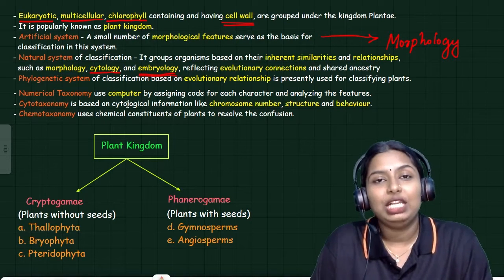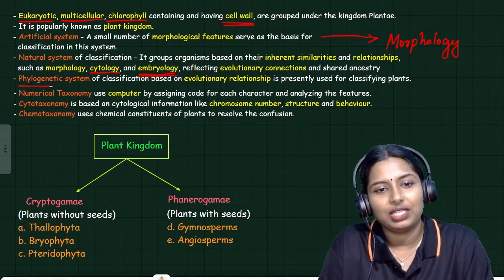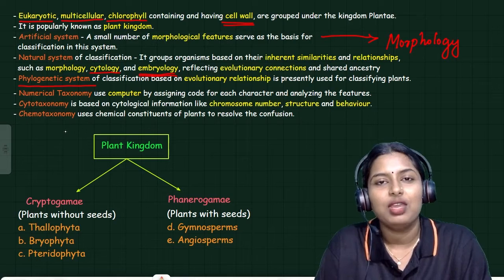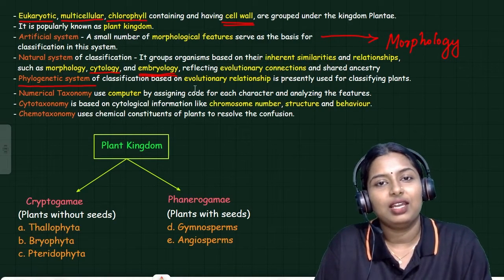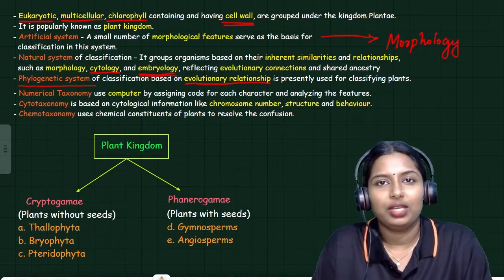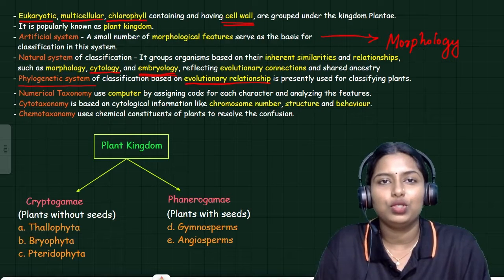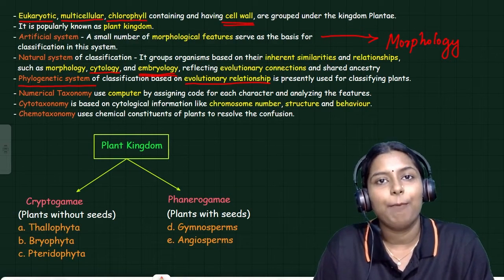The most advanced type of classification is the phylogenetic system of classification. Here we are considering the evolutionary relationship. This is the most accurate, and currently we are using this classification for classifying plants.